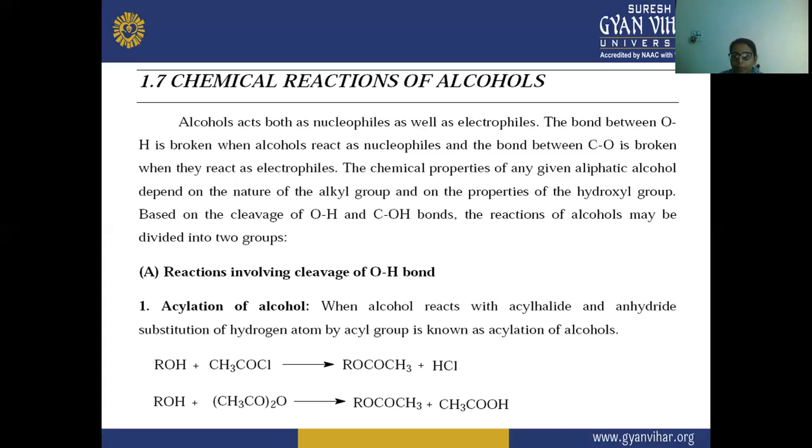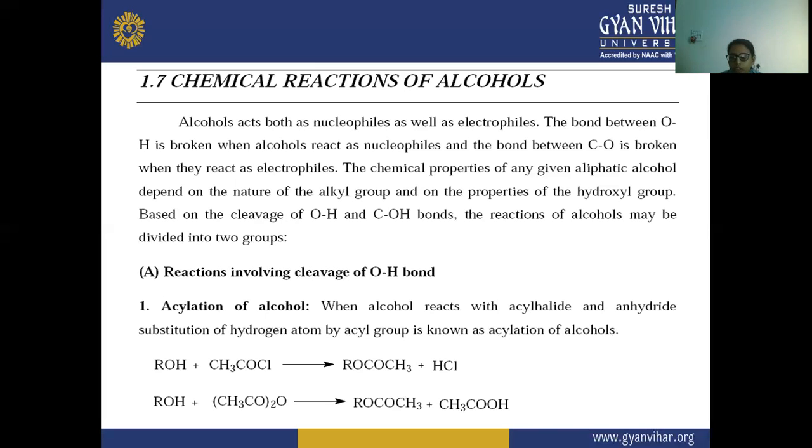And the chemical properties of this given aliphatic alcohol depend upon the nature of the alkyl group and the properties of the hydroxyl group.